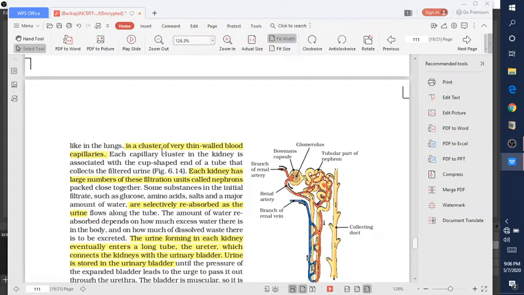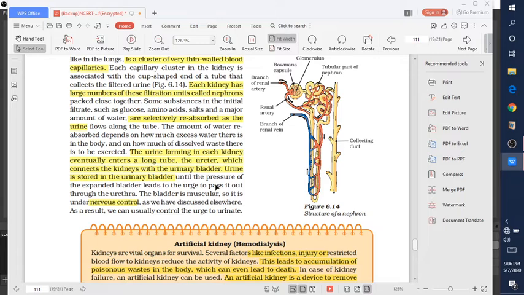Inside the kidney there is a cluster of very thin-walled blood capillaries, and each capillary cluster is associated with a cup-shaped end of a tube that collects the filtered urine. Each kidney has a large number of these filtration units. This filtration unit filters the blood, removes the nitrogenous waste and produces the urine.